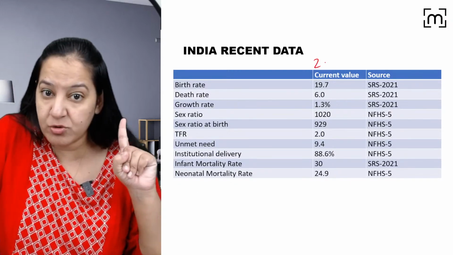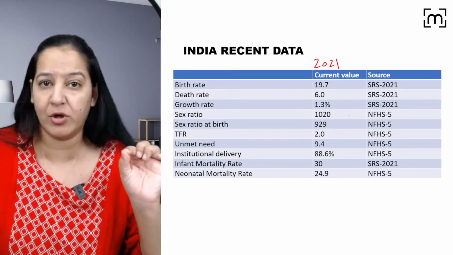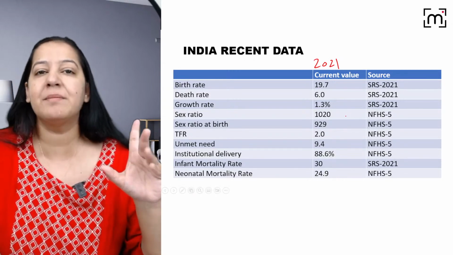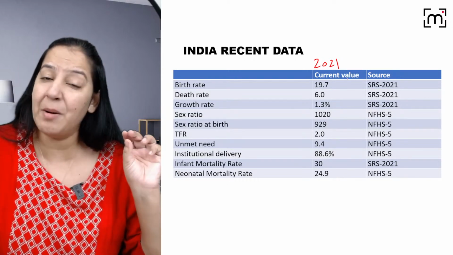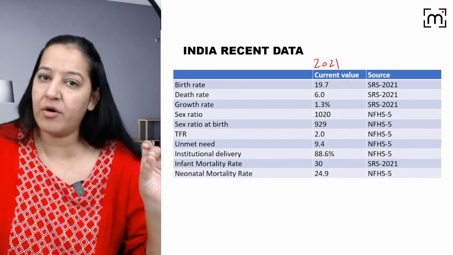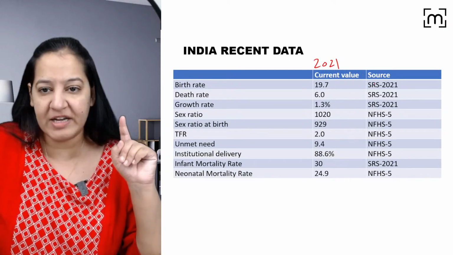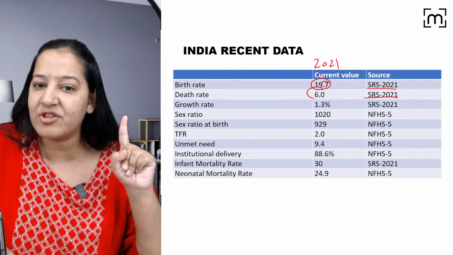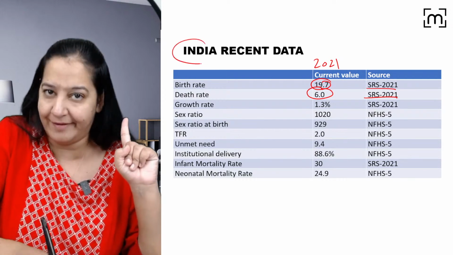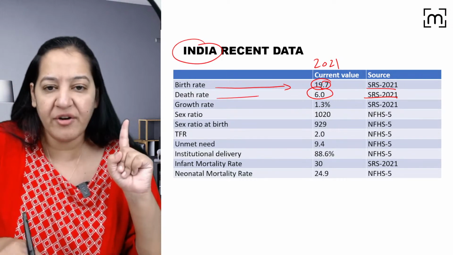Please tell me the 2021 data, the latest data, SRS data of 2021. In PSM, all the data should be recent and latest, right? So always take the most recent edition of the book or notes which you are following. All the data I have taken is 2021 SRS data. So the birth rate of India is 19.7 and the death rate of India is 6.